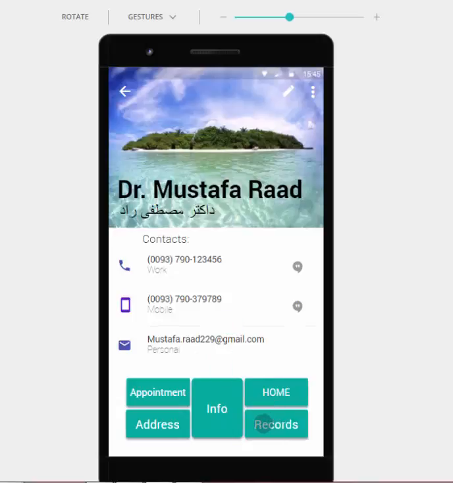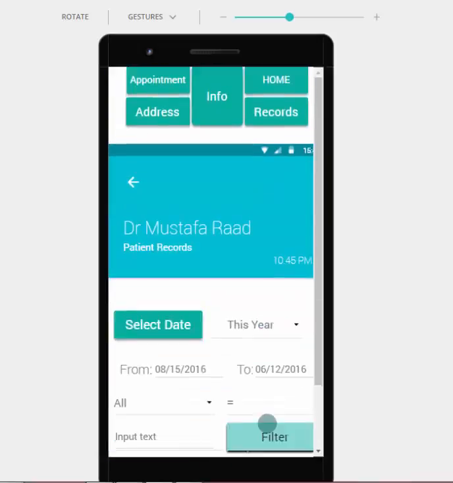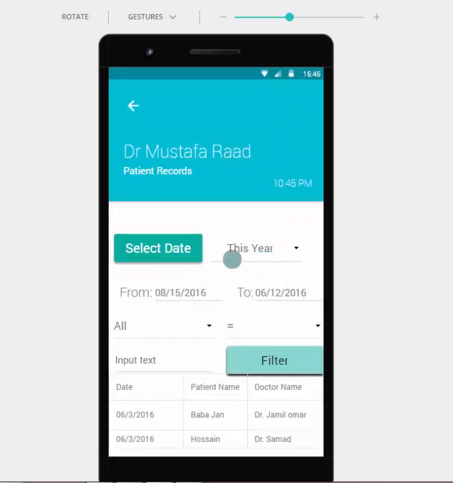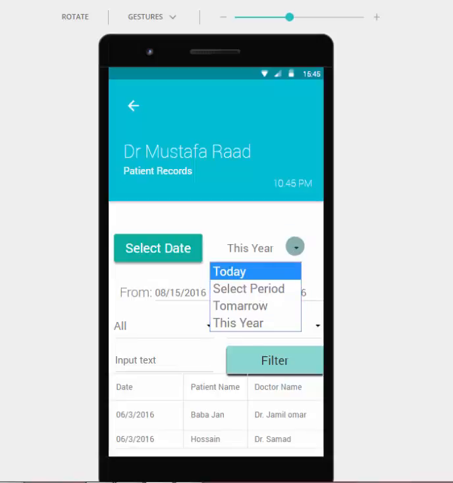Then we go back, and here is records. Records is where a patient can see at which times before he went to Dr. Mustafa Rad or had a visit. For example, when we go to records, here we can select where we saw Dr. Mustafa Rad, and here are the dates, patient name, doctor name, and something like that.